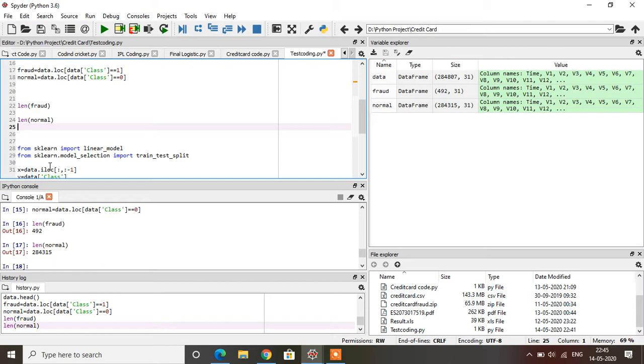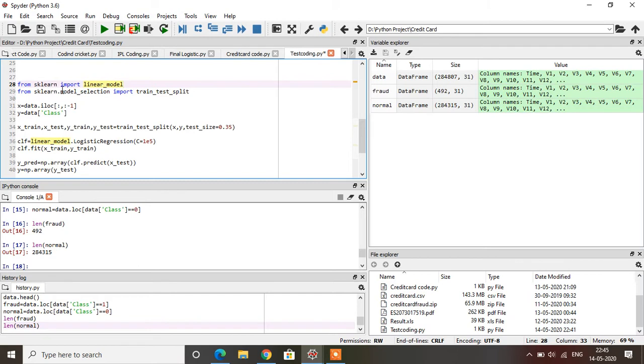Now we need to find the logistic regression. For that, we import the sklearn library and the logistic regression function, and from sklearn again we import train_test_split. It will separate the training dataset and the test dataset.